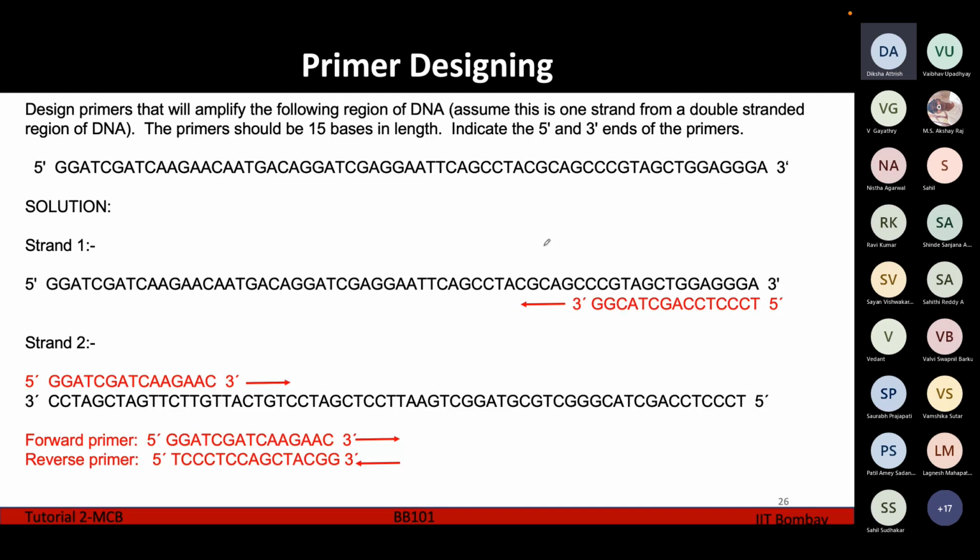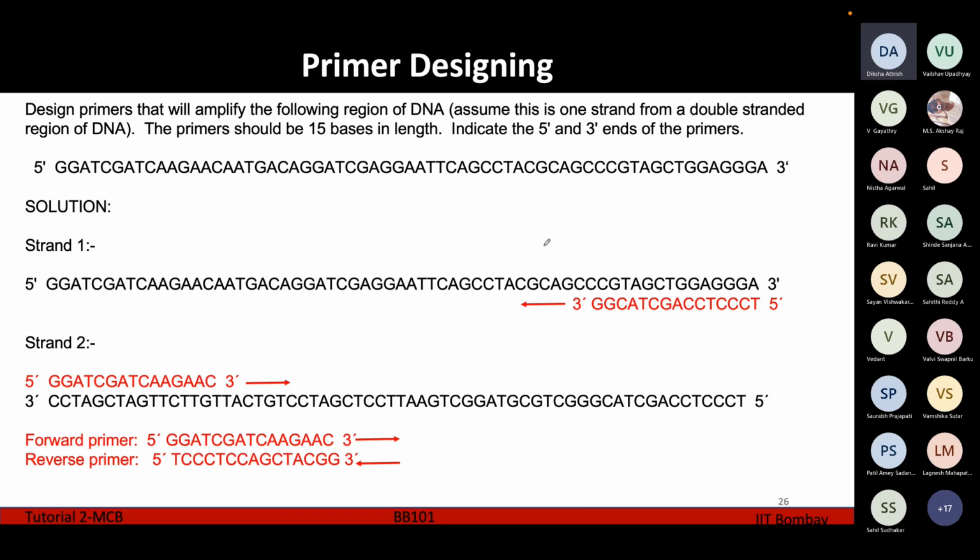The phosphate and the ribose sugar form the backbone of the DNA strand. So at the 5' part we have the phosphate group, and the 3' OH group of the sugar is present.